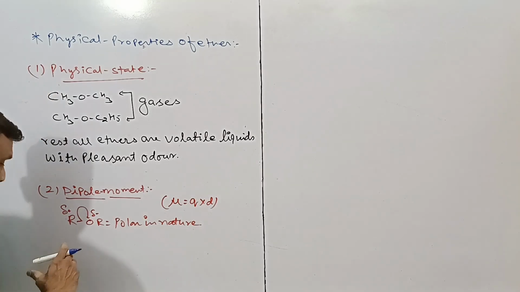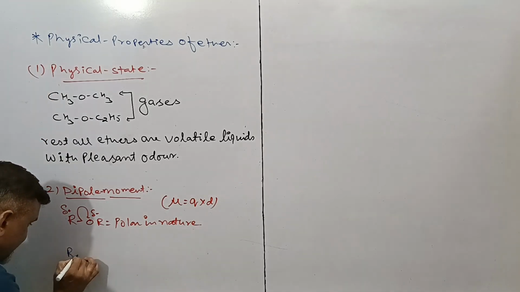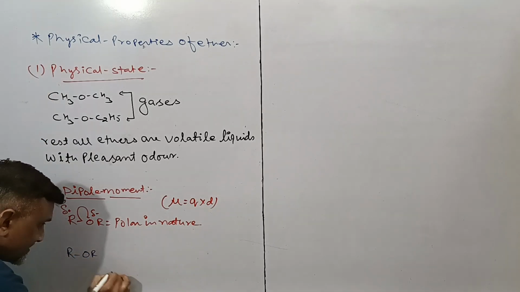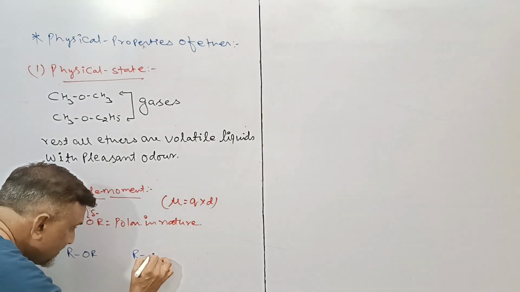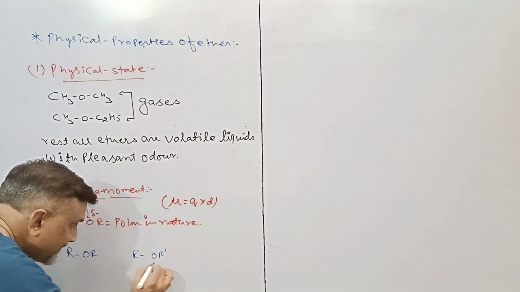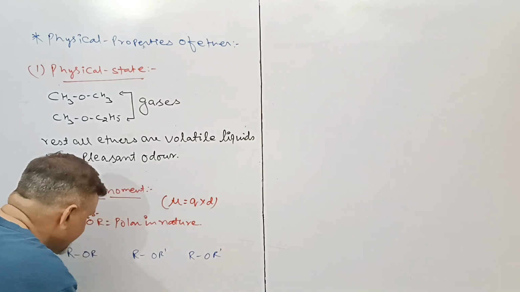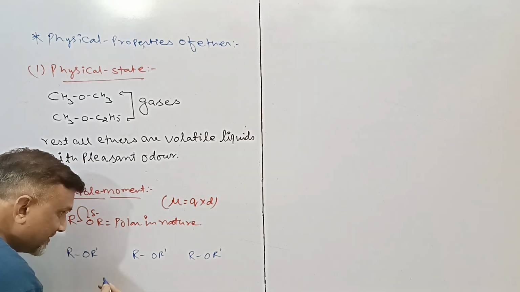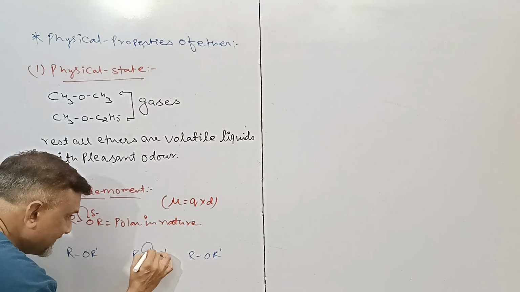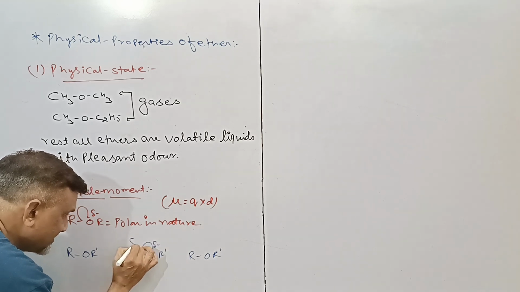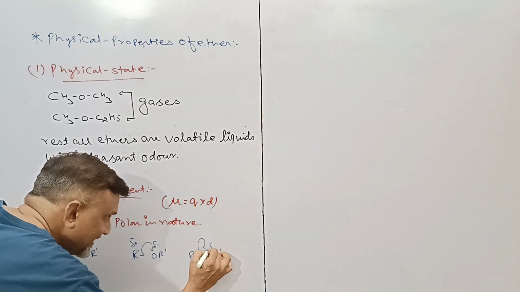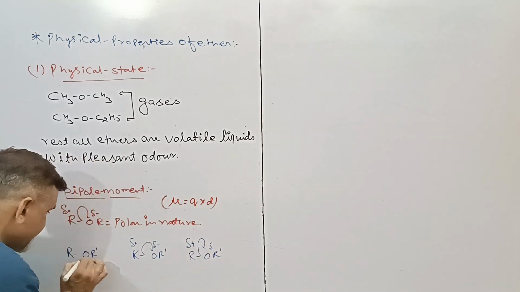If we will go further, then between two ether molecules, this is one of the molecule, this is another molecule, this is another third molecule, this is the R dash. Both alkyl groups are different, maybe or maybe same. So due to polarity, here will be partial negative charge, positive, again negative, again positive.